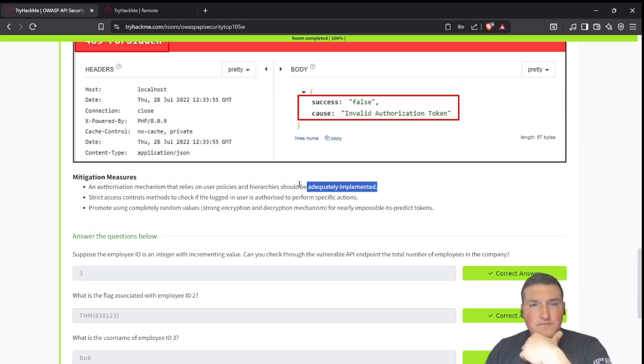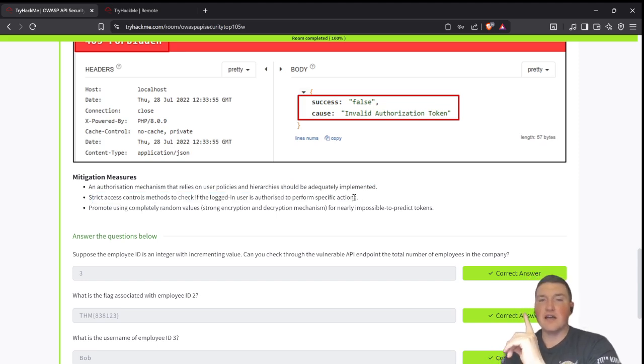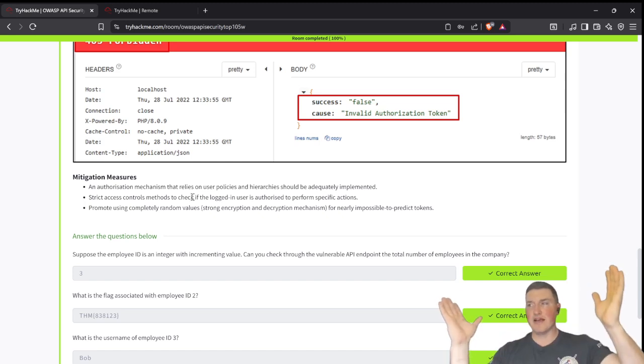That is very important. Strict access control methods to check the logged in user is authorized. This is really big. I've seen people create apps and create APIs where they are basically creating it for a small subset of people. And so they assume that anybody that is in there should be able to perform all the actions.